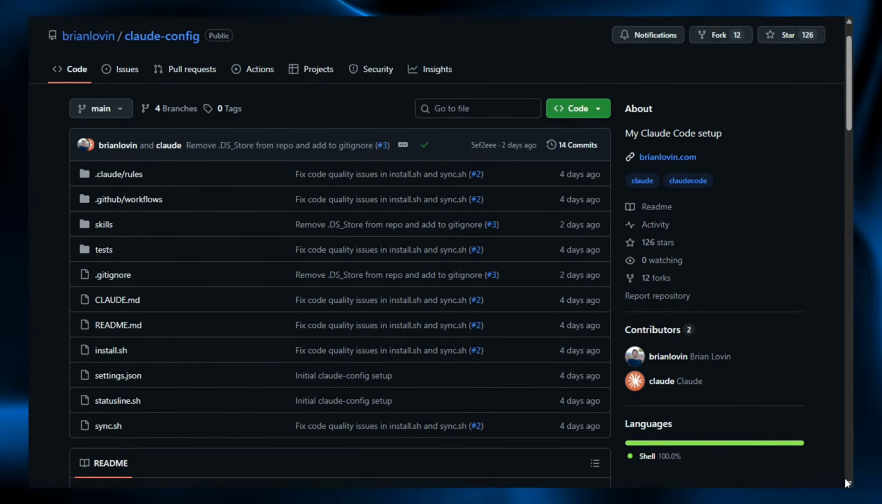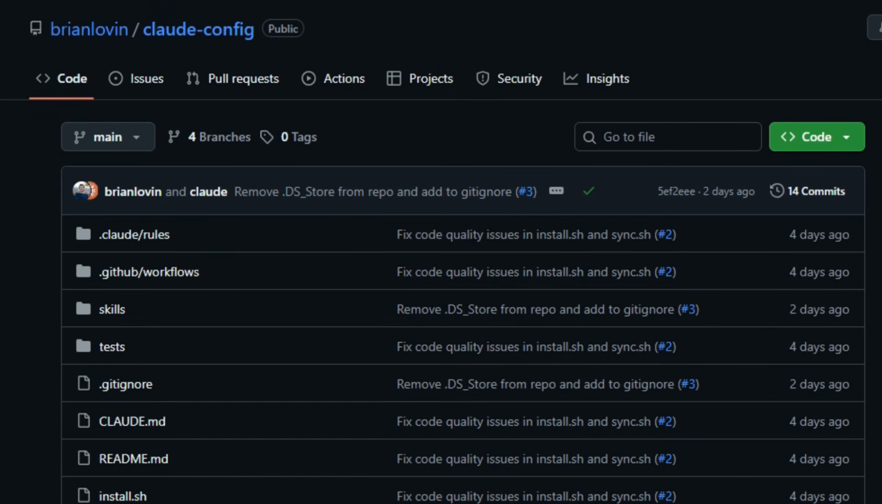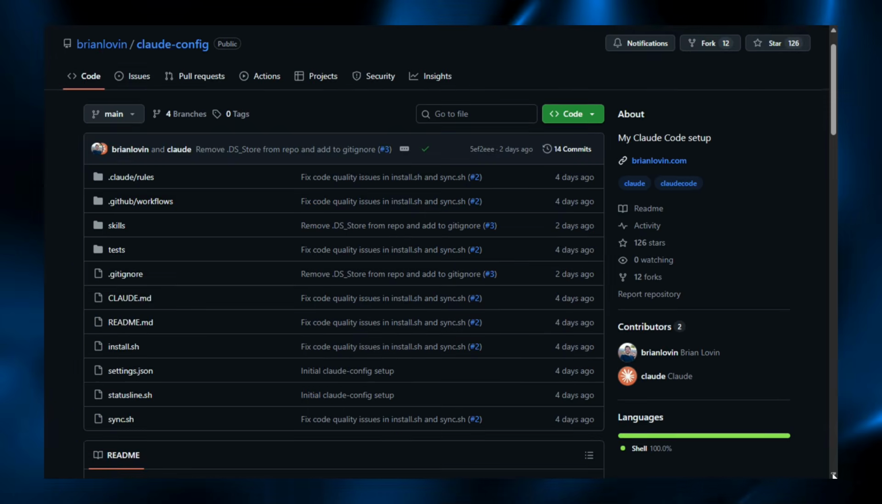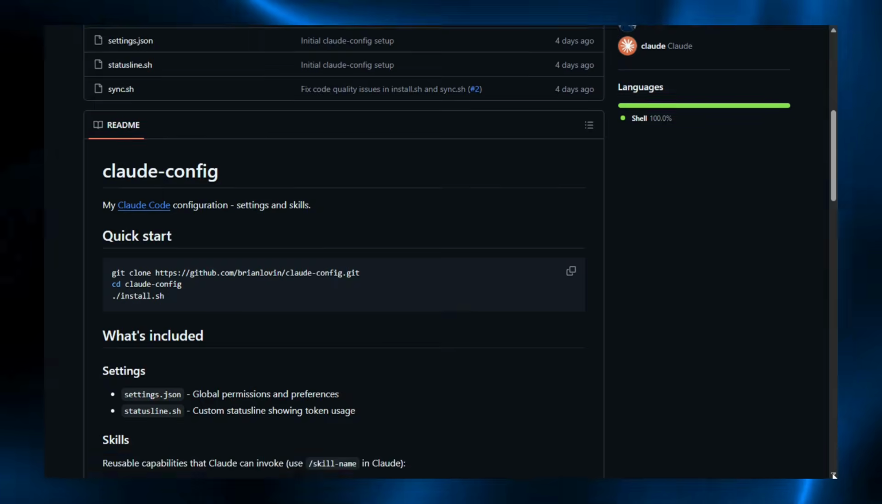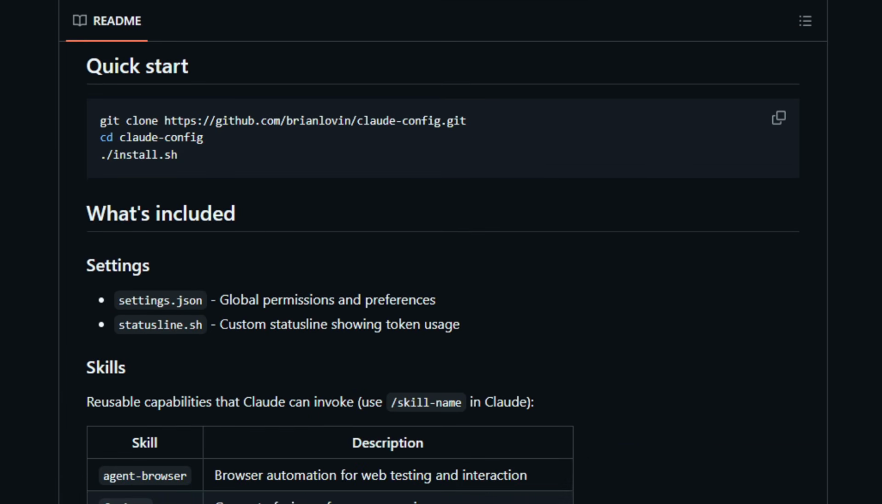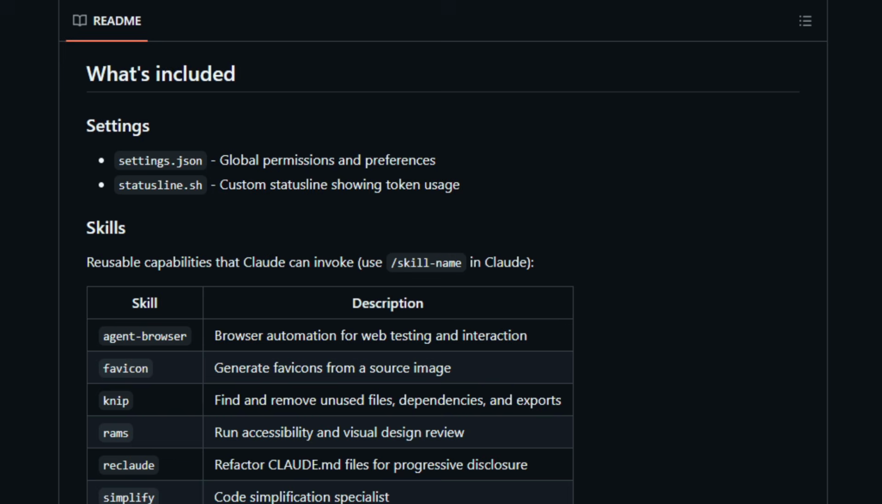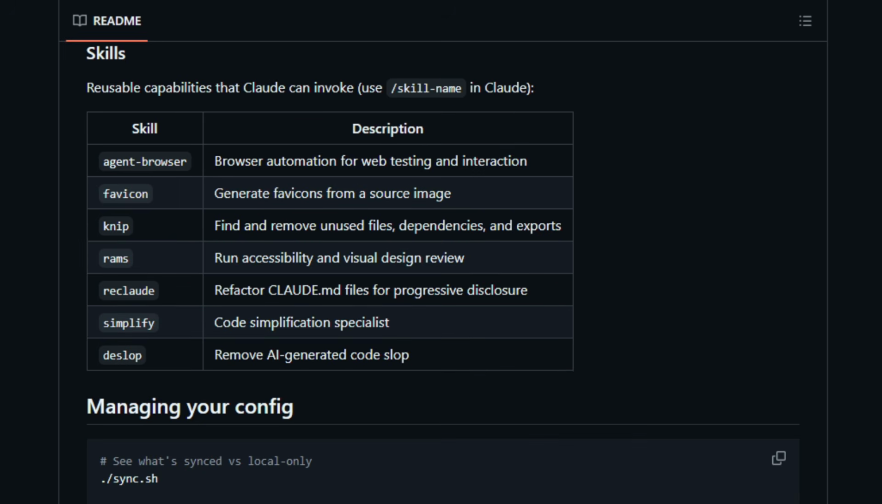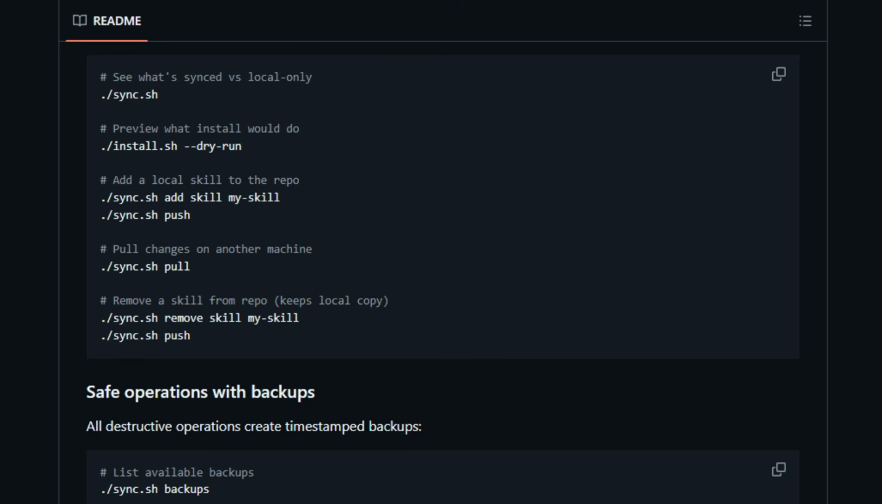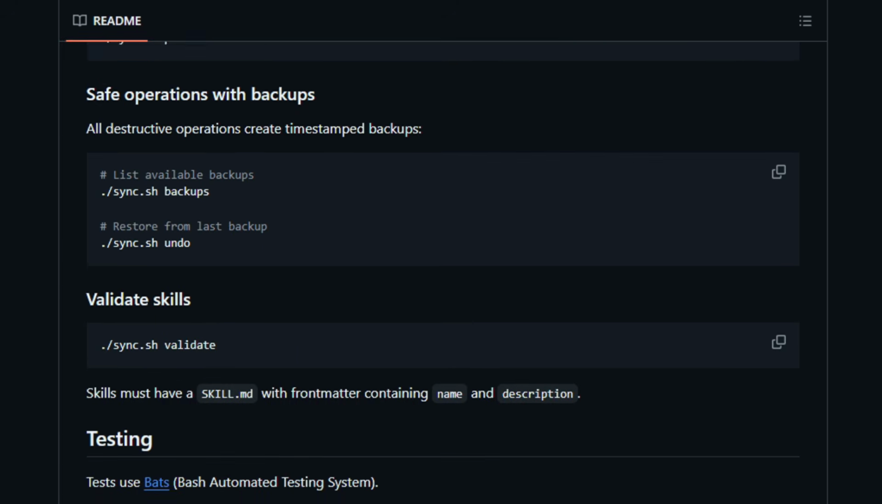Claude-Config is an open-source developer configuration repository for Claude Code that provides a ready setup of settings, skills, scripts, and sync tools to manage your local agent environment. It includes a global settings.json, reusable skill folders with descriptive metadata, shell scripts to install and sync configurations, status line helpers, and test suites so you can control permissions, add custom skills, and validate changes.